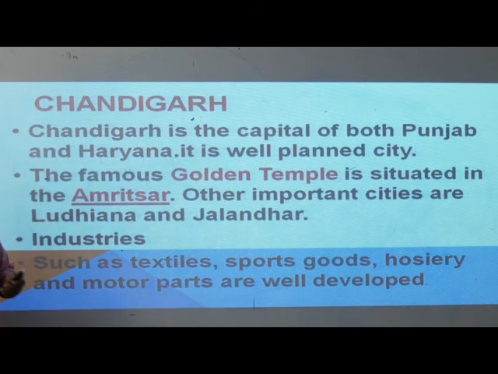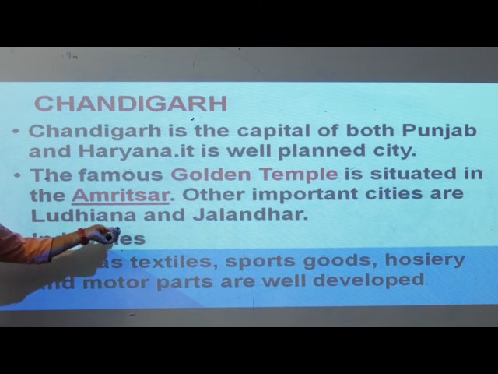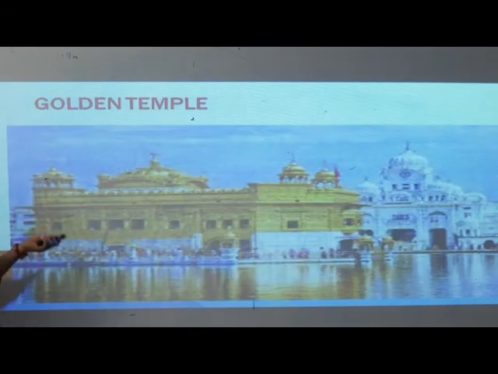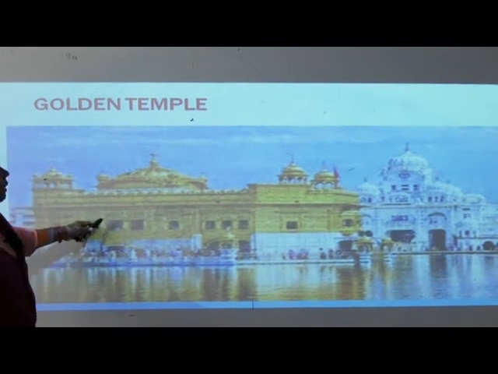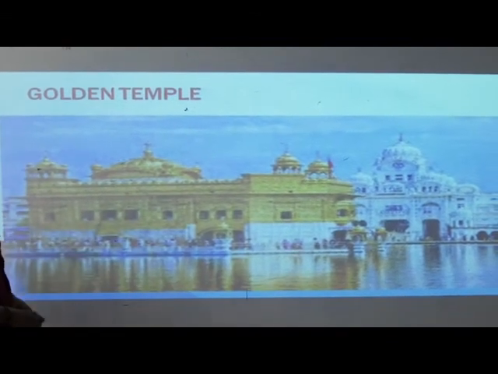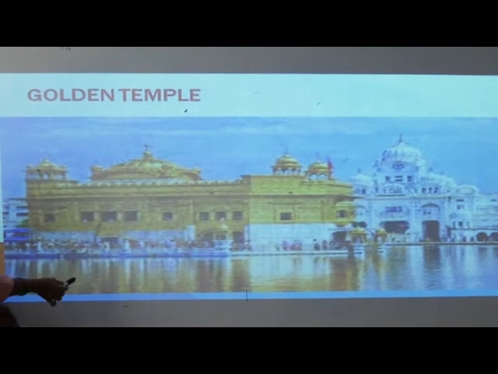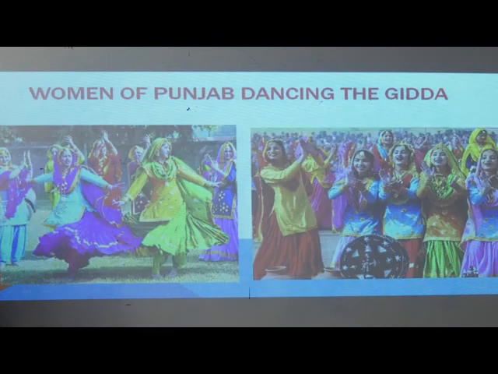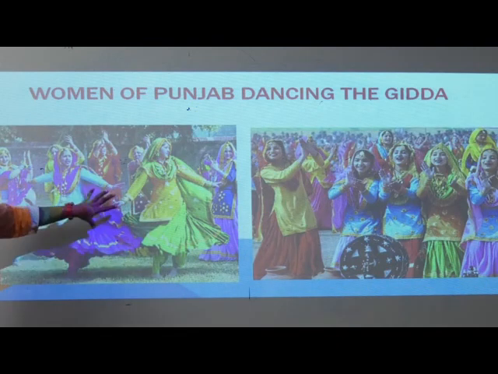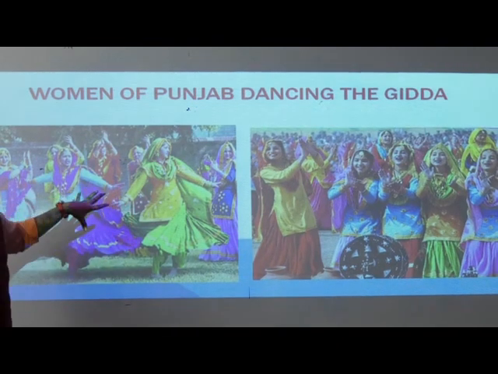Now come to the next. See here, what is this? All gold in color, isn't it? It is the Golden Temple. Where is it? It is in Amritsar. Now can you see this dance and tell me what it is?